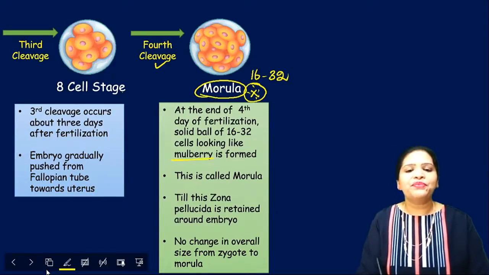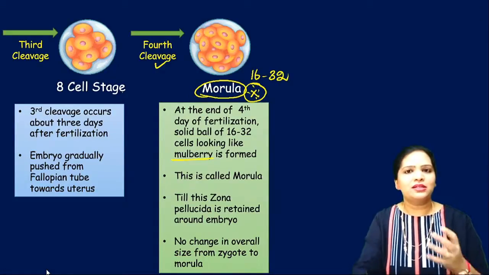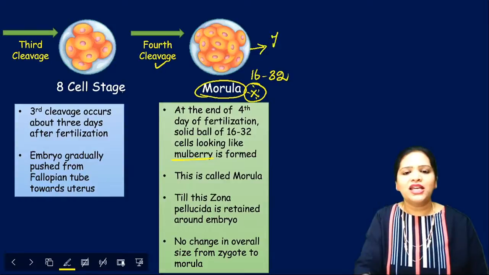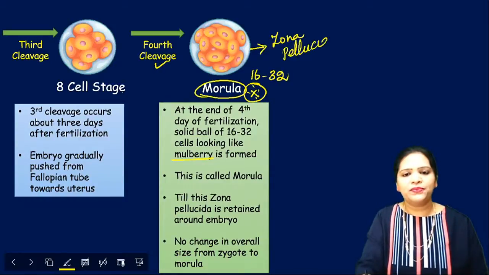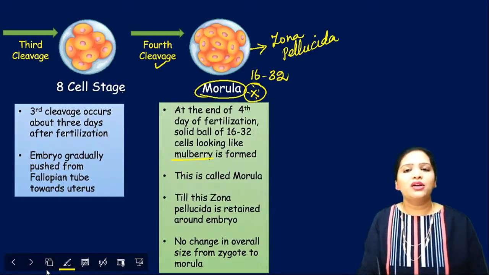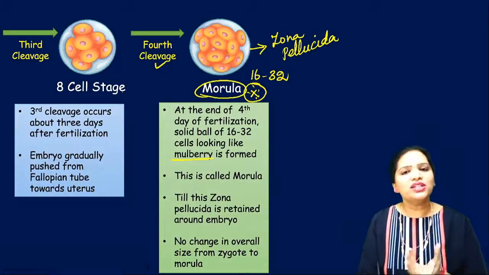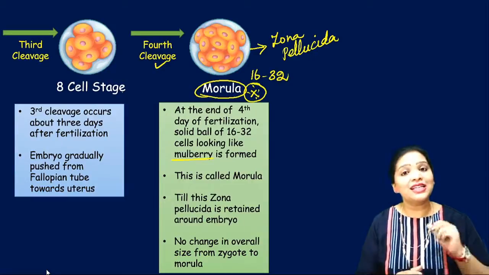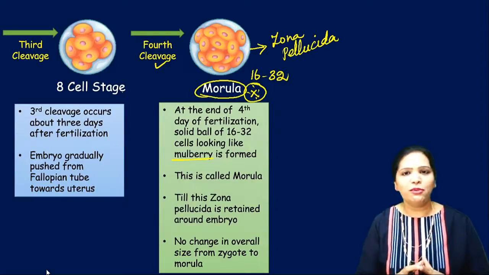And here, till the end of these cleavages, this outer covering is the zona pellucida. What is zona pellucida? We know that it is an outer covering surrounding the secondary oocyte. When the secondary oocyte gets ruptured from the mature Graafian follicle, that time the zona pellucida is formed.